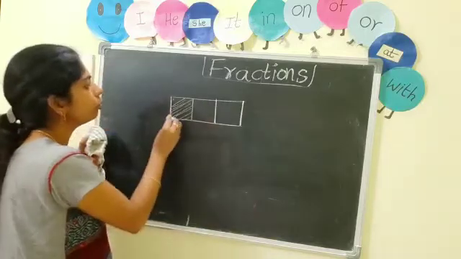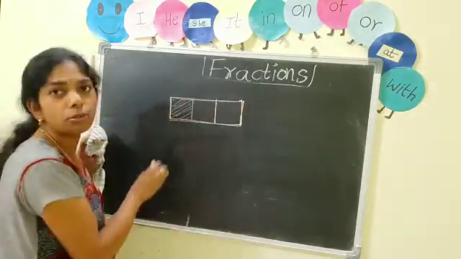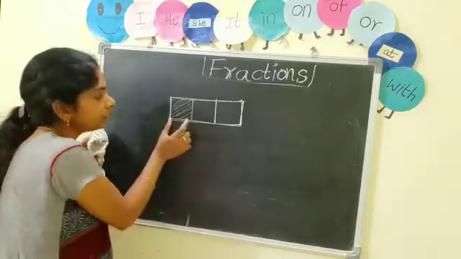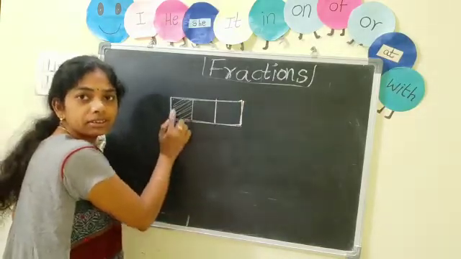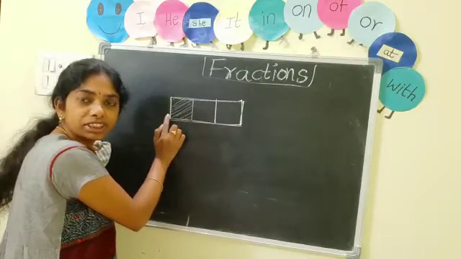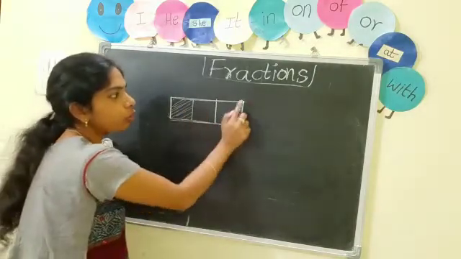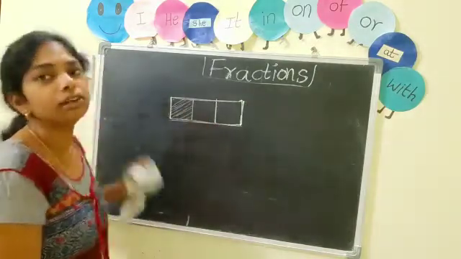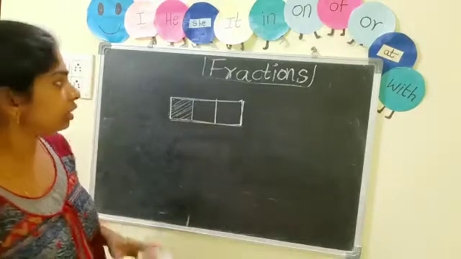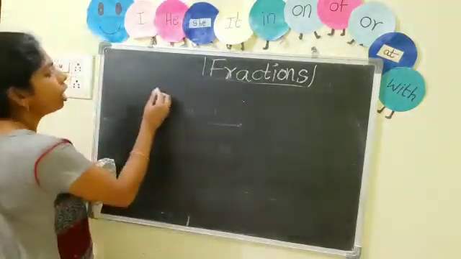This is the whole. Whole means what? Complete, a full object. And this is a part in this whole thing. So what is the definition of a fraction? A part or piece of a whole thing is called a fraction. Now, first of all, I would like to introduce half.